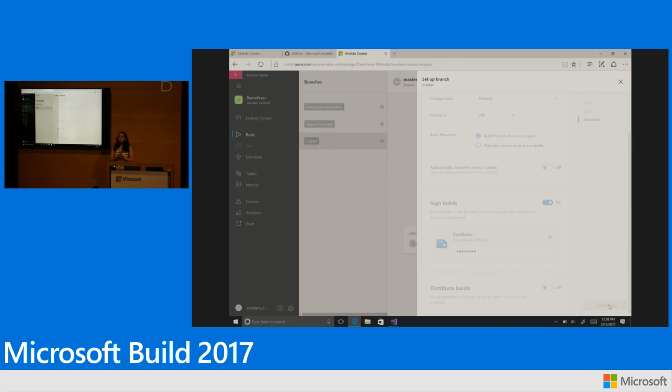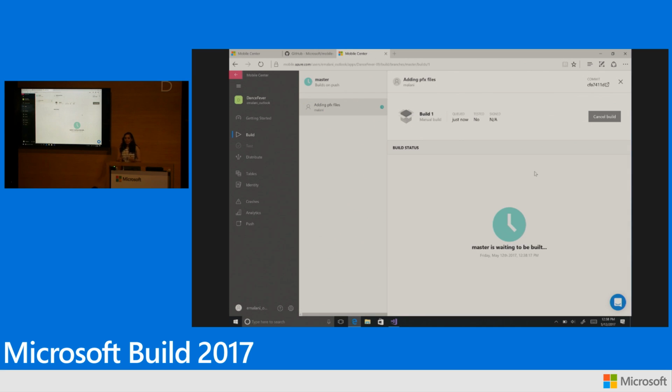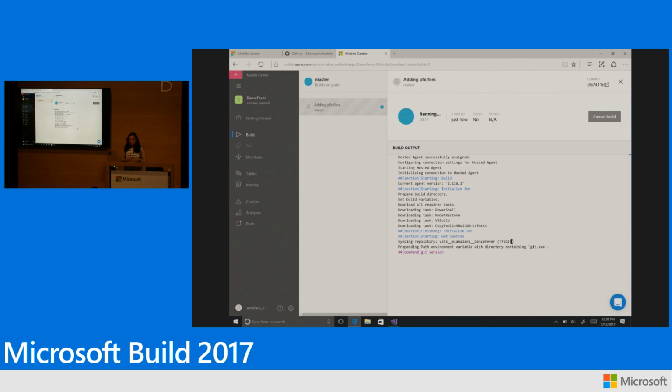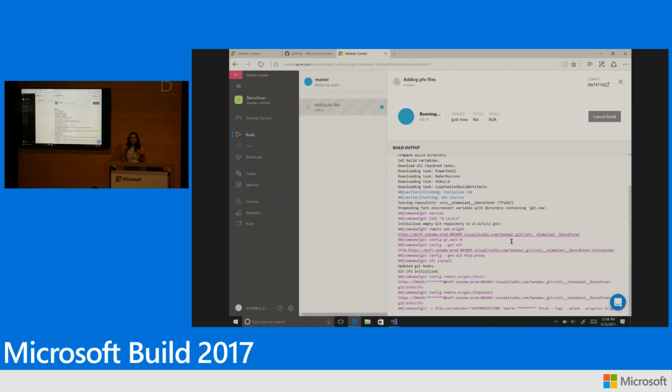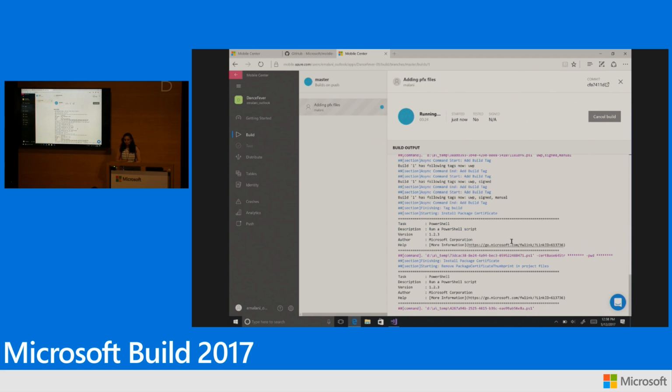Once you're done setting up this step, we'll save your configuration in our backend, and right away, a build will be triggered and lined up for that particular branch in our backend. You can always click on the build, see the build status. The build output will start flowing right away in this little rectangle box right here. And here we go. Looks like our backend has triggered the build. The build is starting. We'll be downloading your repository and compiling the app and doing a bunch of things in order to build the application for you.